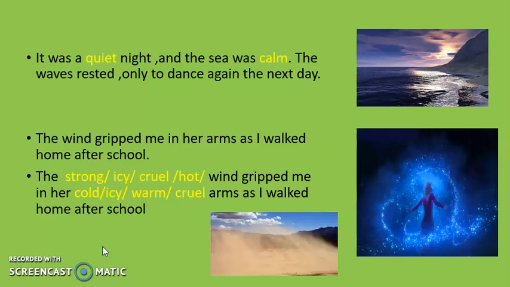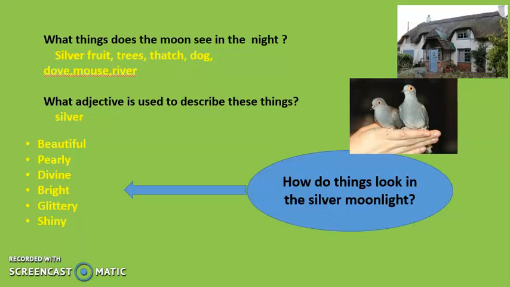And your homework is S2. Now, question number 1 is, what things from the poem Silver have a silver gleam? So the poet is asking you, what things look silver in the poem? So you can tell me that. I am sure you can tell me that, okay? I've already discussed that in this slide, okay? We have fruits, we have trees, we have got thatch, dog, a dove, okay? So you have to write all that, okay?